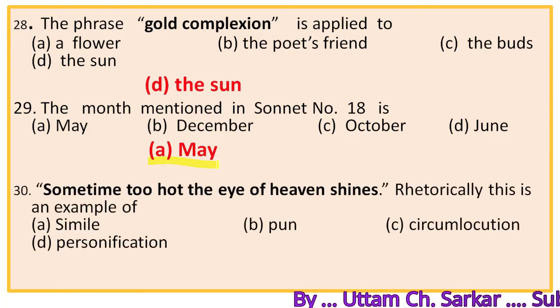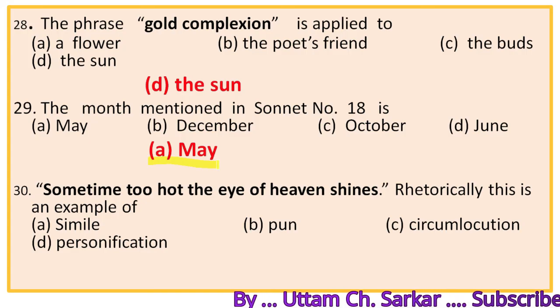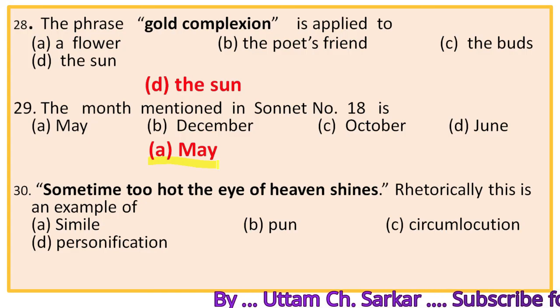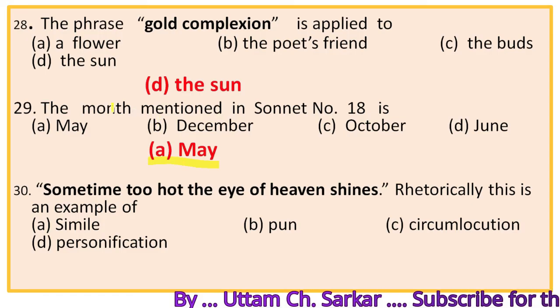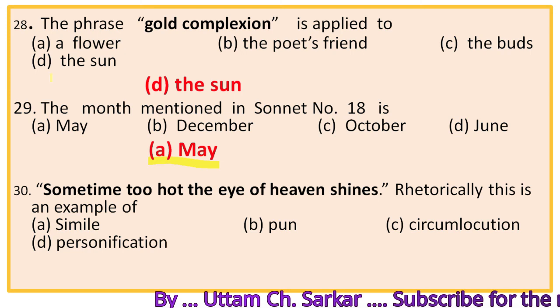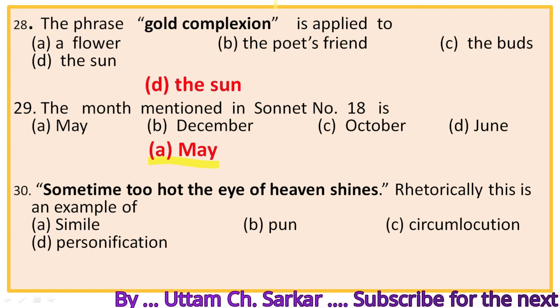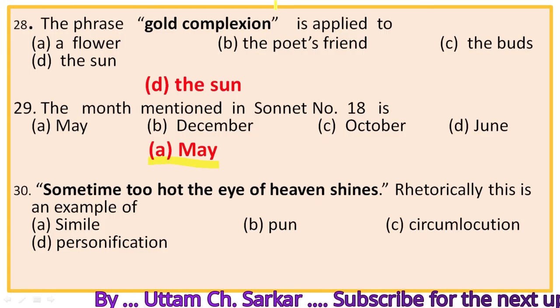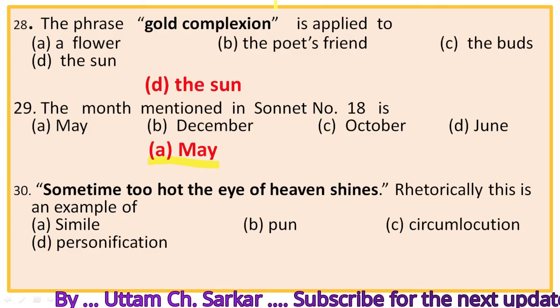Next, last one. Sometimes too hot the eye of heaven shines. Rhetorically, this is an example of, the options are simile. We know simile, an explicit comparison between two different things or objects or ideas. Then pun, we know, duplicity of meaning under the unity of sound. Then circumlocution or periphrasis. Then personification.